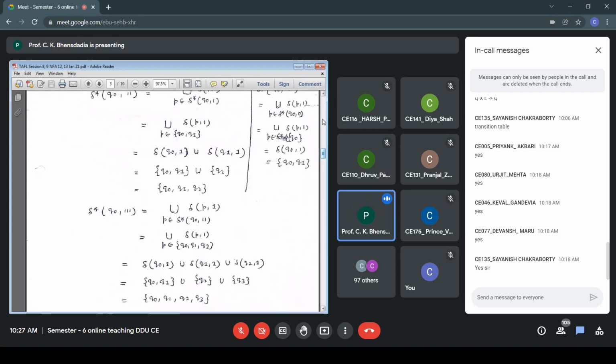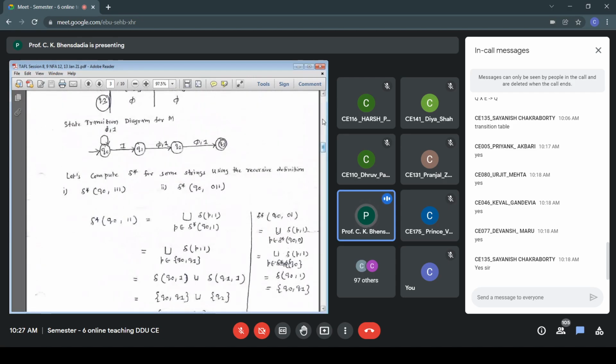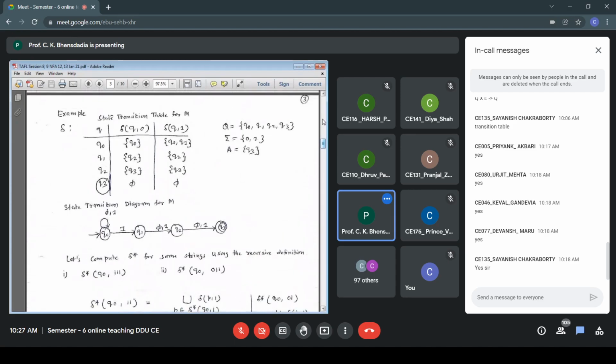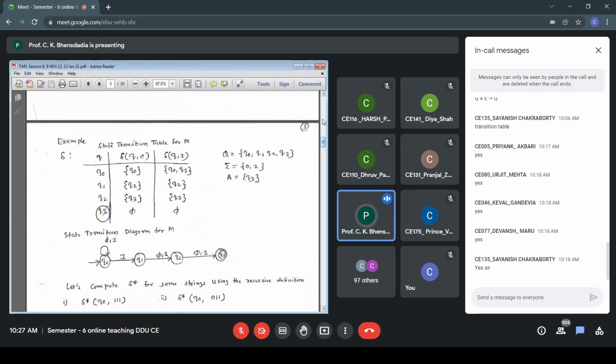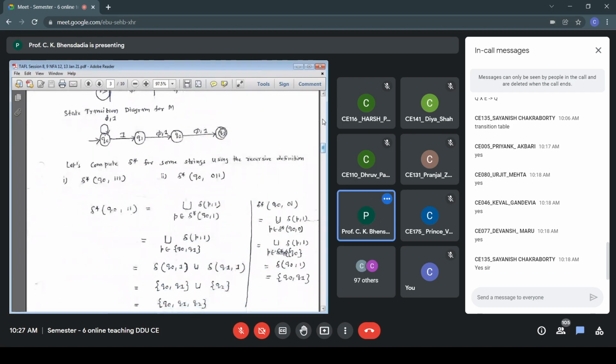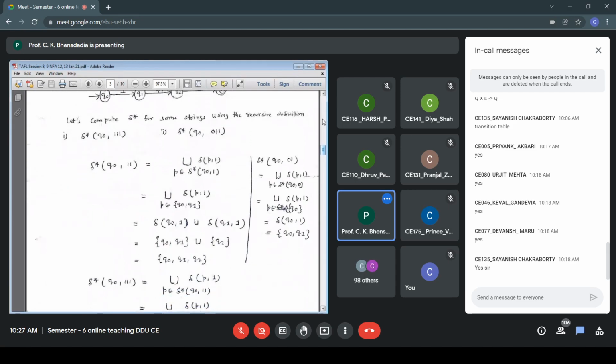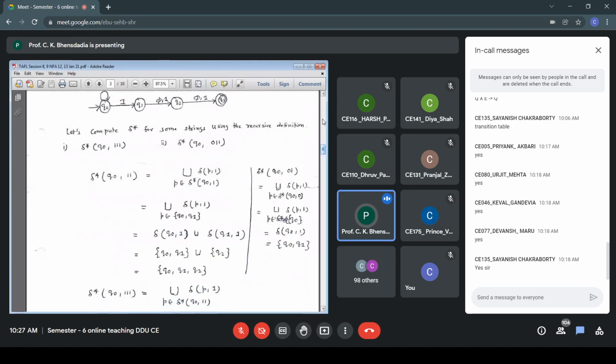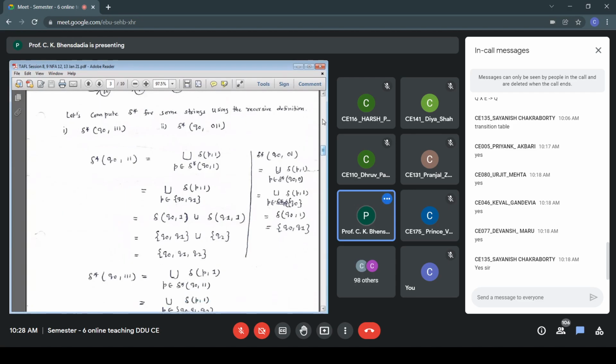Similarly, now the second part, the second column: I'm computing delta star Q0011. The answer we get is Q0 Q1. The input is 0 1 1 in the second case. In the case of the first, we computed delta star Q011 and then 1.